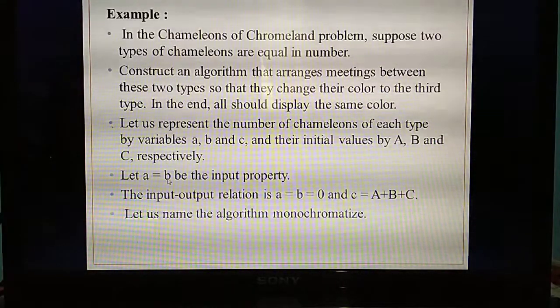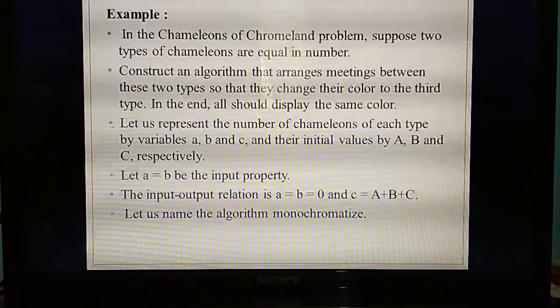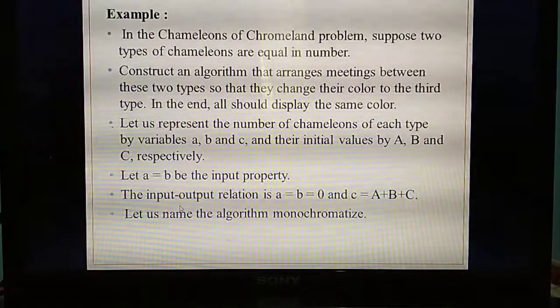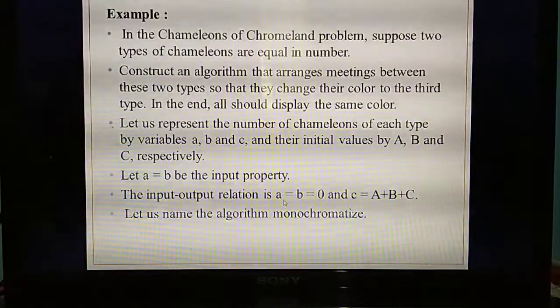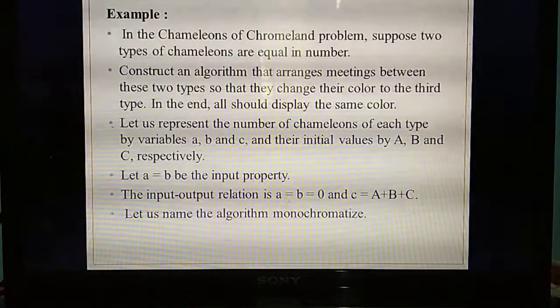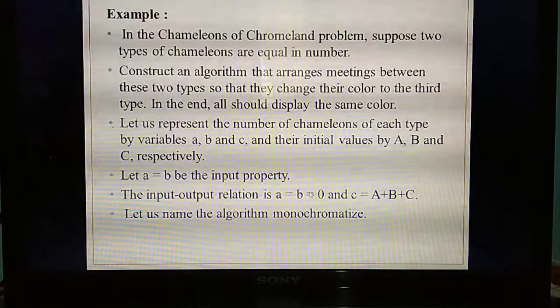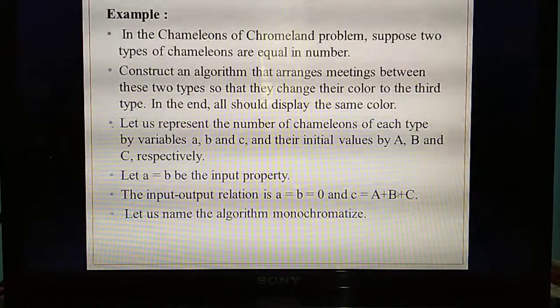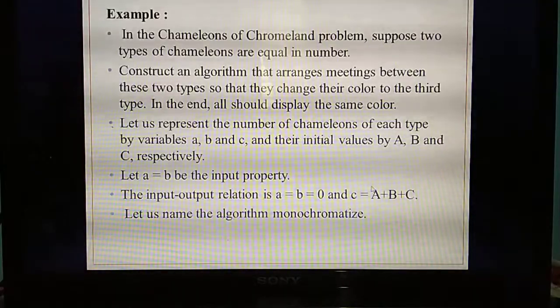Understand what is the input property? A equal to B, if two types are equal in number. Understand? If they are equal in number, then what are the values you have been given? If A equal to B equal to 0, that means of the two types A and B equal to 0, you need to add the third. A plus B plus C, this is the formula. If the values of A, B equal to 0, what you need to do is add A plus B plus C.